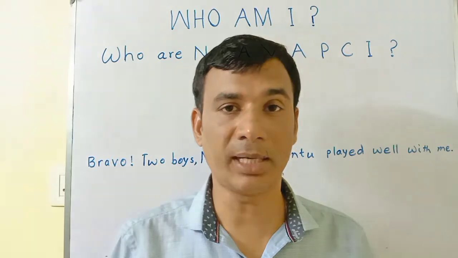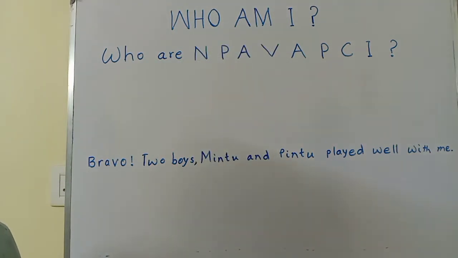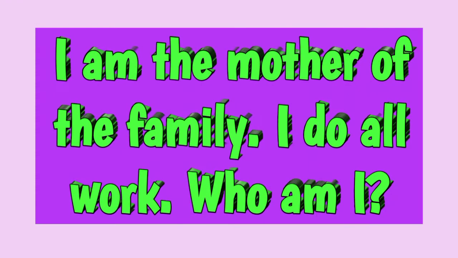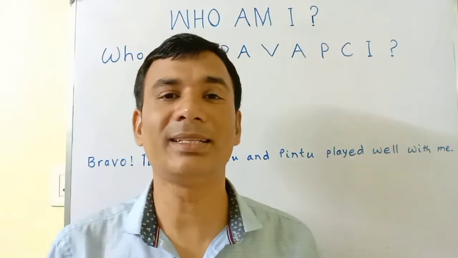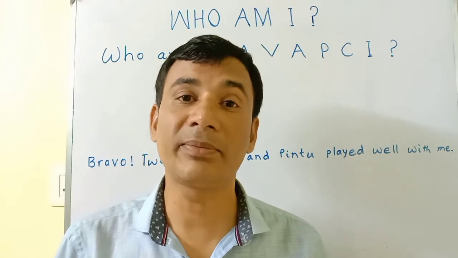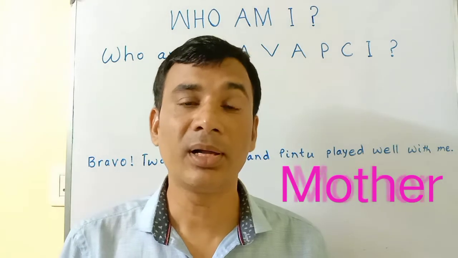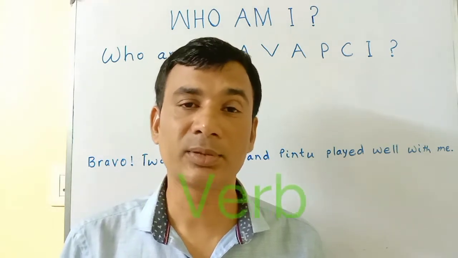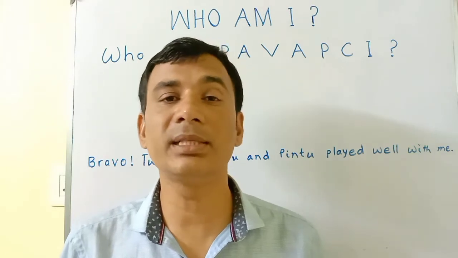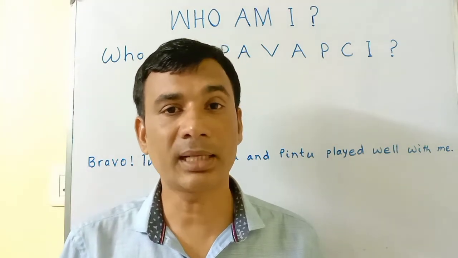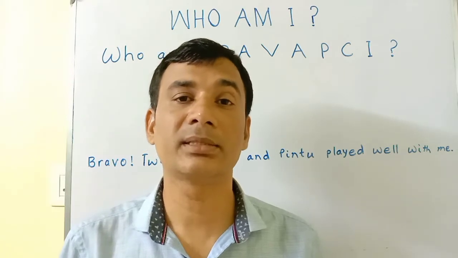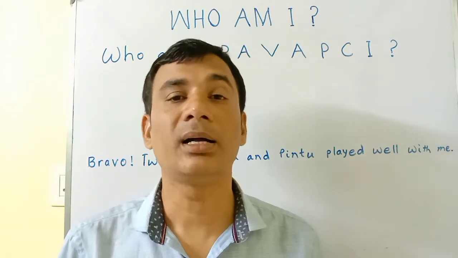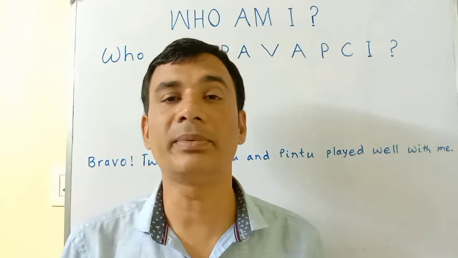Next come to who am I? I am the mother of the family. I do all the work of the family. Who am I? Yes, you are right. The work of the family is done by mother. So mother, here it is verb. You know, verb is action word. Any work is done, that is verb. So doing, having, being, all these are verbs. So mother of the family, she is verb, and she is the only worker, that is homemaker of the family.